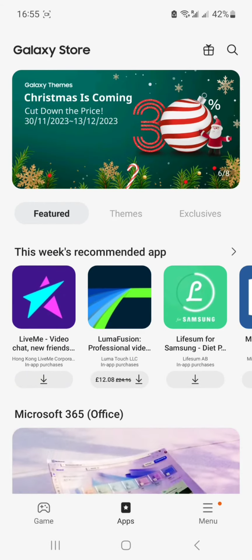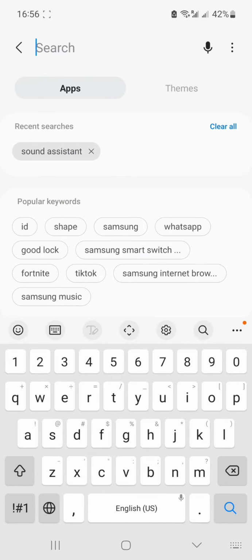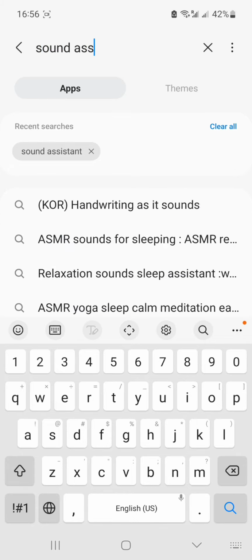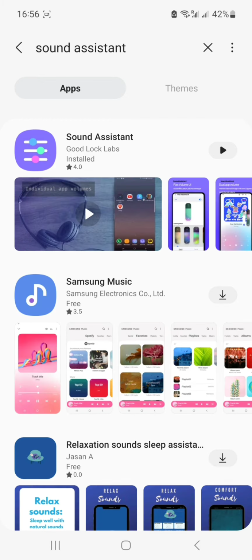First, visit the Galaxy Store. Search Sound Assistant. Download and install it.